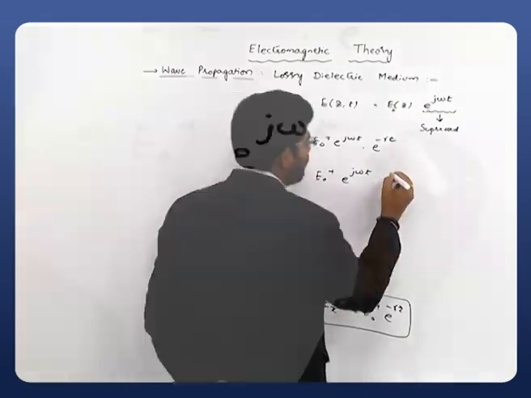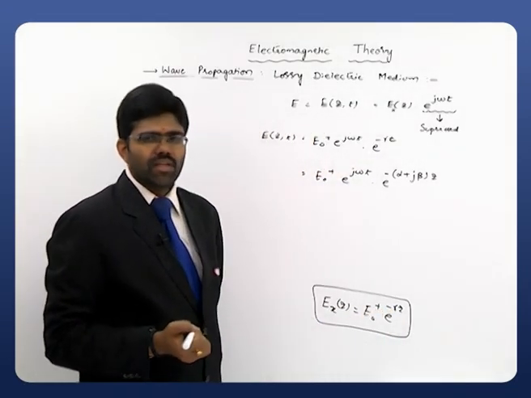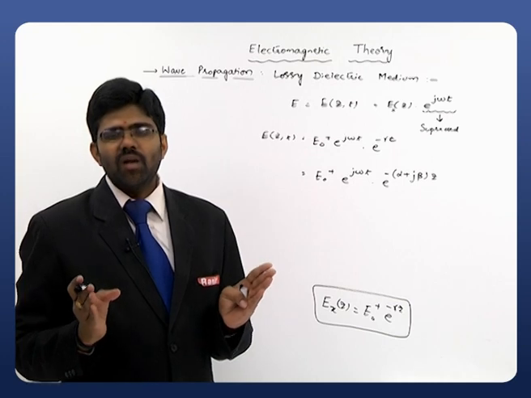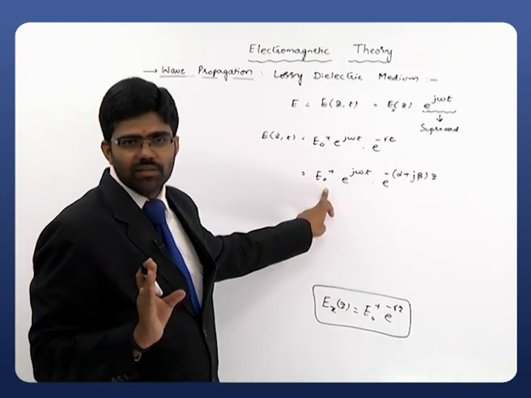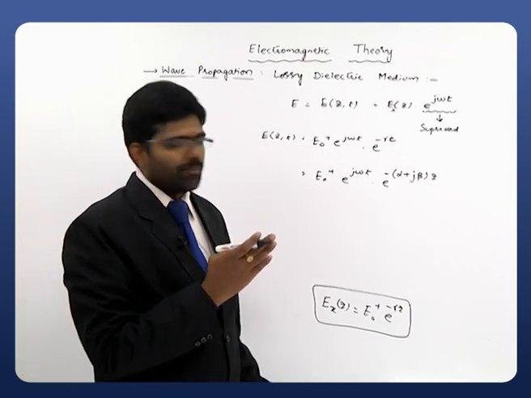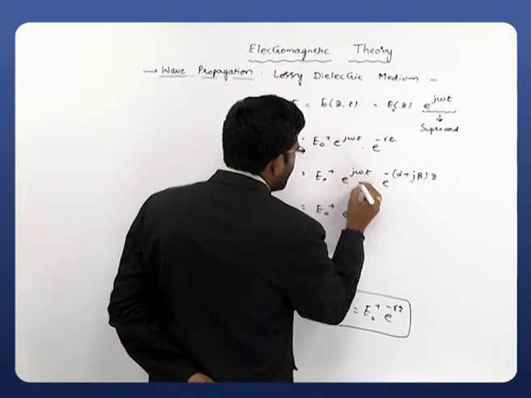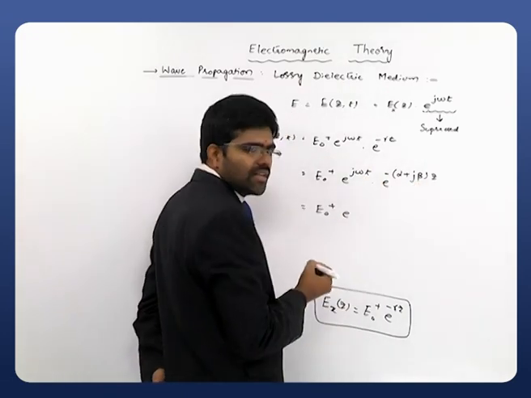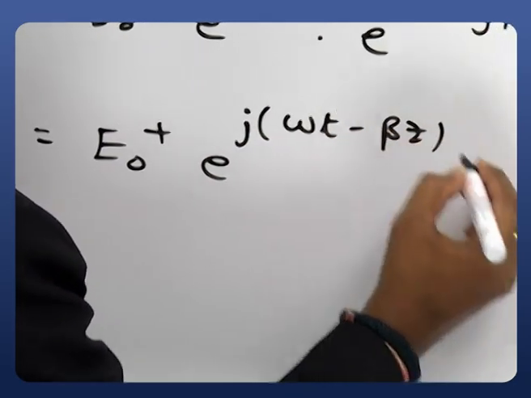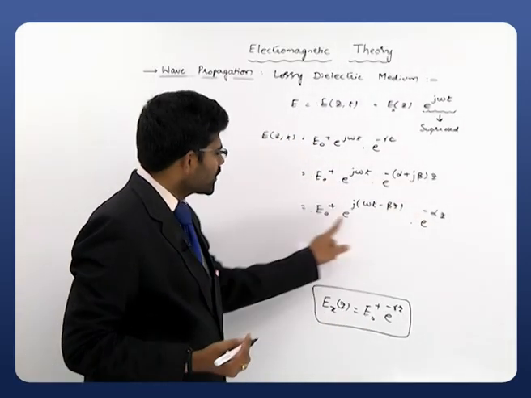How can we write this gamma? Gamma can be written as alpha plus j beta. And once again, clearly remember, for our mathematical convenience and a proper form of the equation we require, I am considering the real part of this particular quantity. Don't consider the imaginary part, just consider the real part. For that, once again I have to rearrange this equation, which is equal to E naught plus e power, here j omega t is there, minus j beta z is there. So I will take this j common, then it is omega t minus beta z, multiplied with e power minus alpha z.